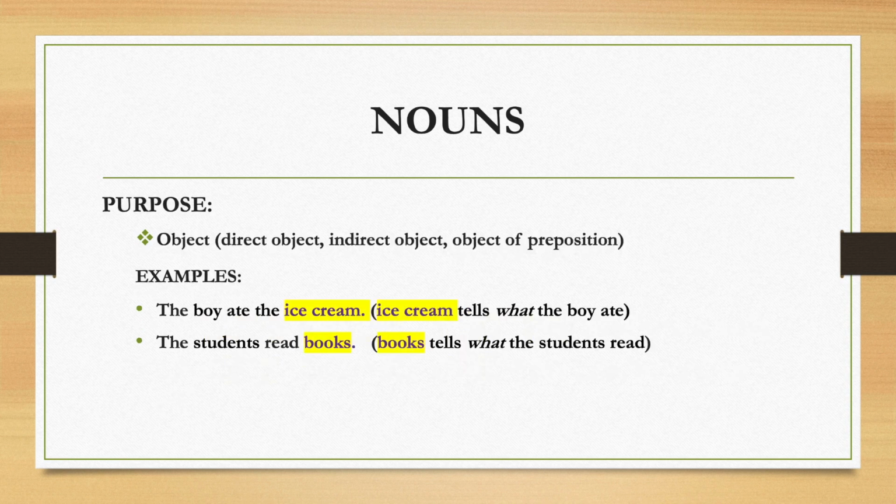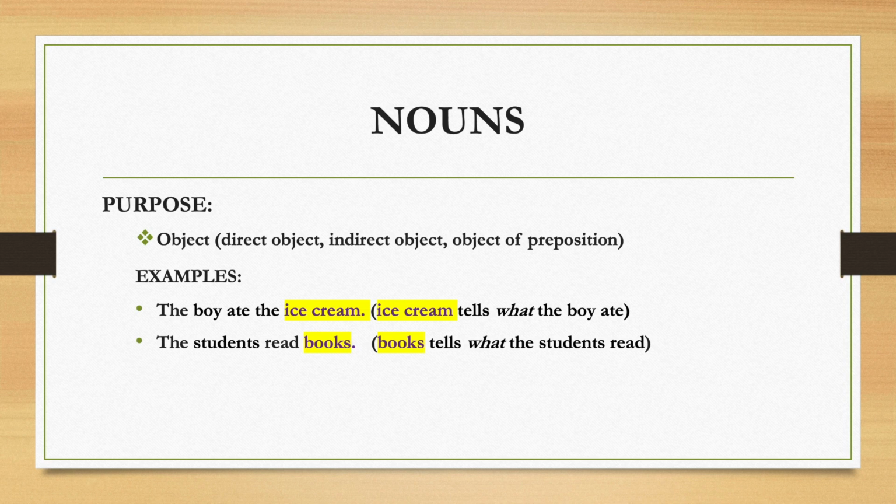The final purpose that we're going to talk about is when a noun serves as an object, and that could be either direct object, indirect object, or object of the preposition. Both of these examples are of a direct object. So the first sentence, the boy ate the ice cream. Boy is the subject, noun. What did the boy eat? Ice cream.